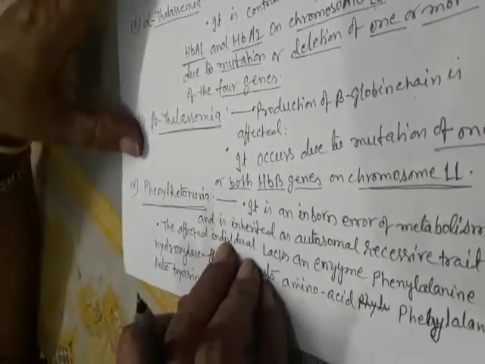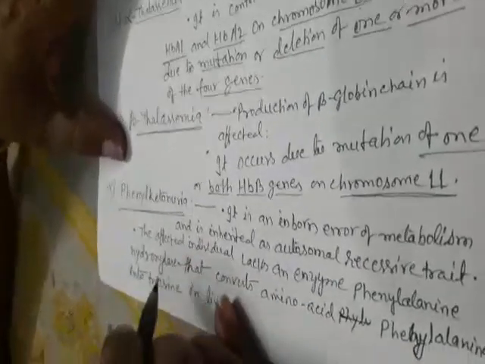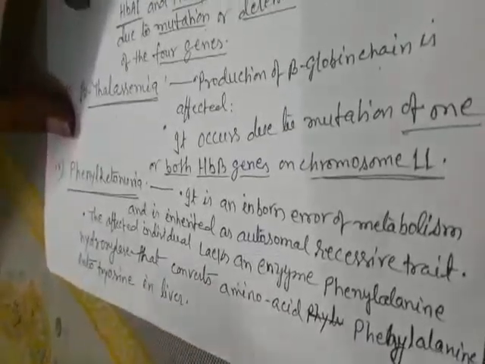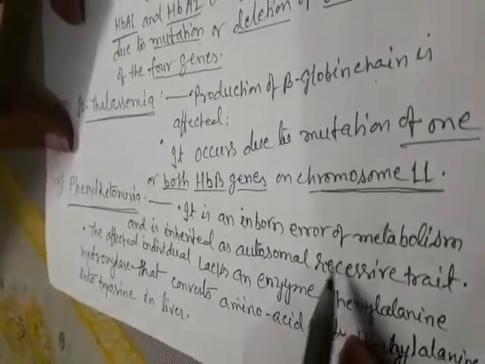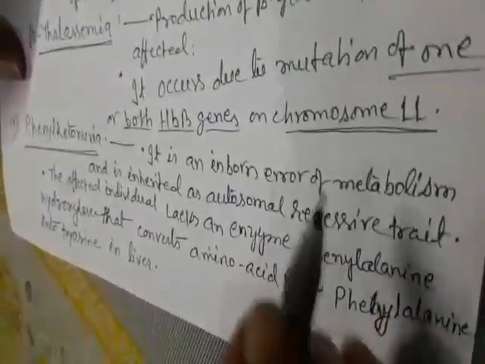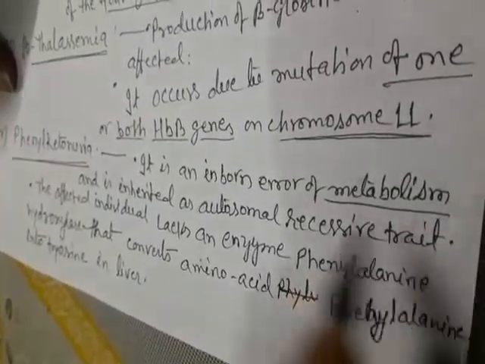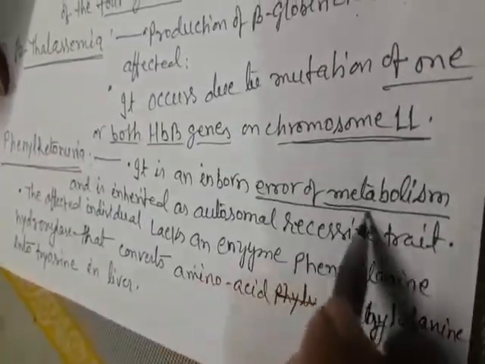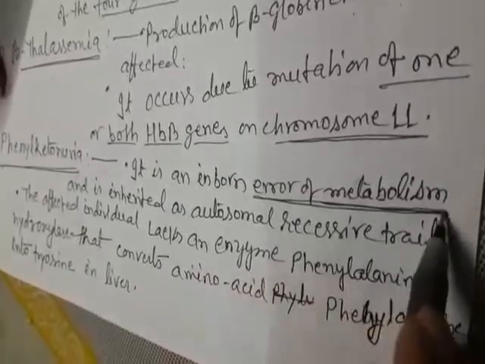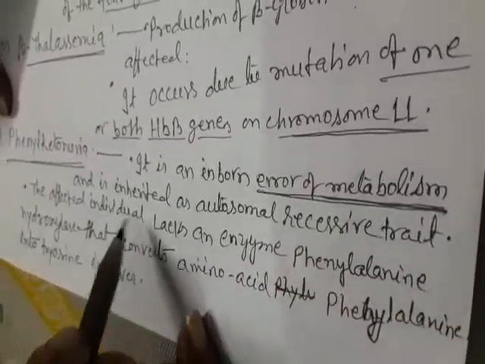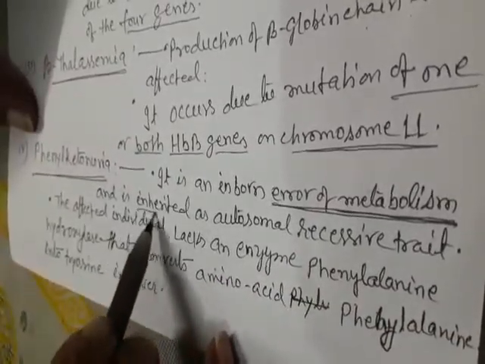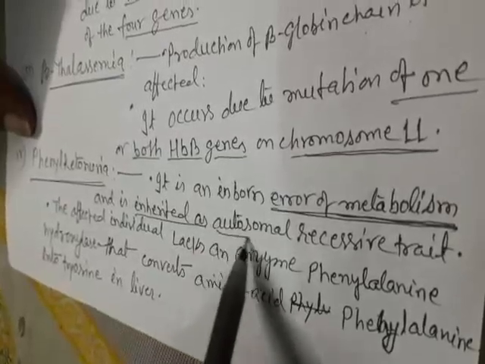Next disorder, phenylketonuria. It is an inborn error of metabolism and is inherited as an autosomal recessive trait.